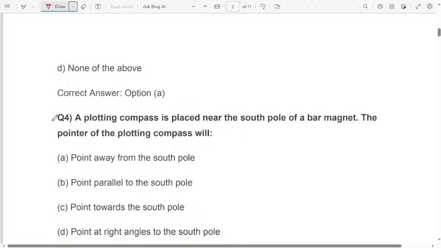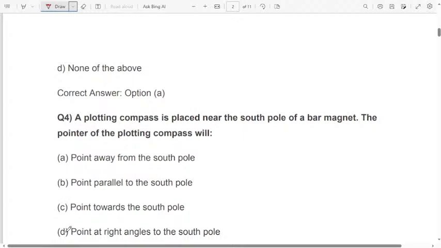Fourth question: a plotting compass is placed near the south pole of a bar magnet. In which direction will the pointer of the plotting compass, the compass needle, show? Option A, point away from the south pole. Option B, point parallel to the south pole. Option C, point towards the south pole.